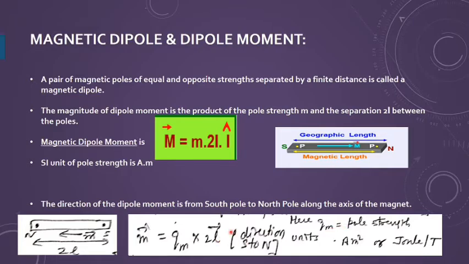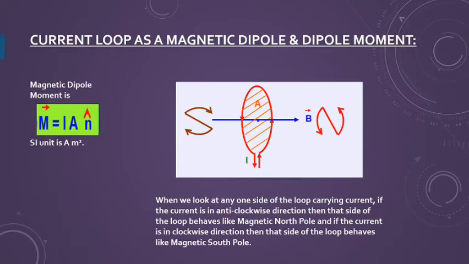Direction is always from south to north. Direction of the dipole moment is from south to north. That should be clear to you. That is very important. Unit of the pole strength is ampere meter. So unit of the dipole moment is ampere meter square, or you can say joule per Tesla. Of course, you should be able to write its dimensional formula also. So all these things you should be aware of.